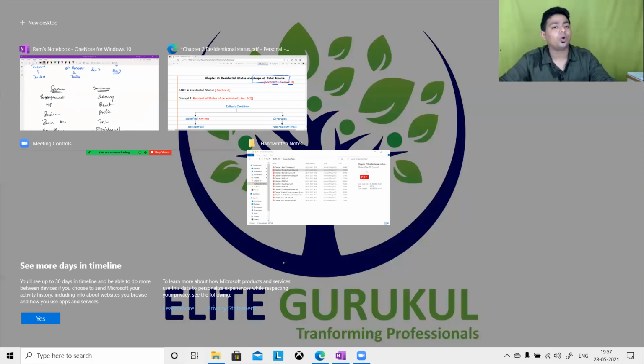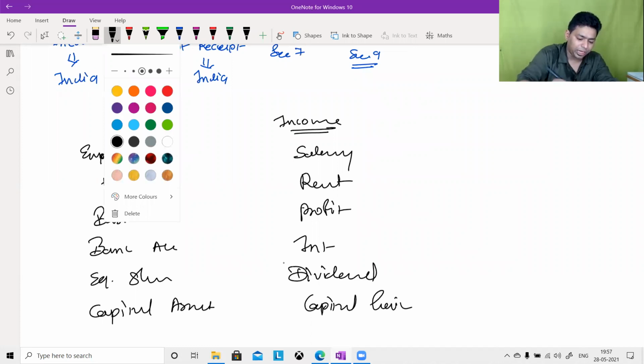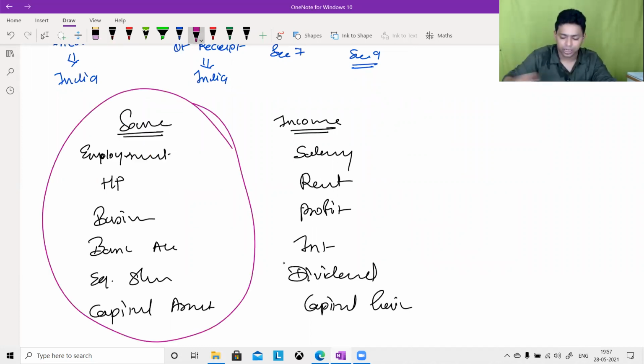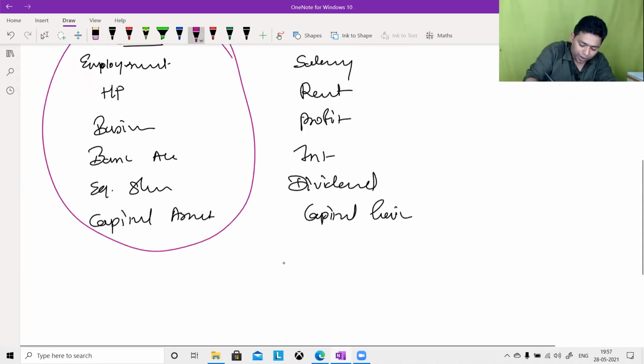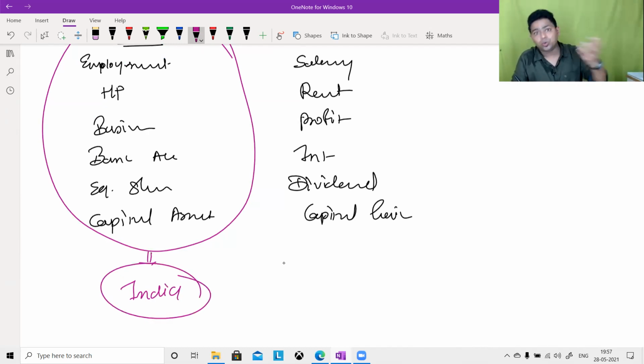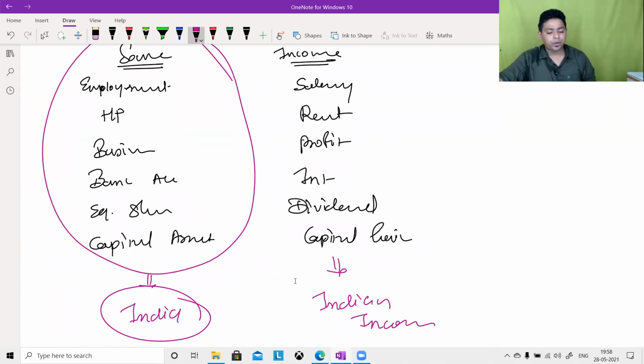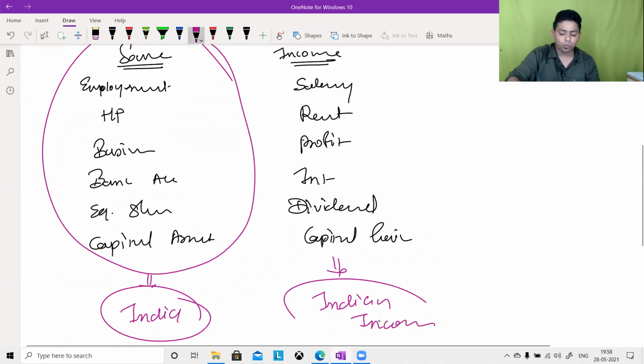Sir, if the source is located in India, geographically, then income which accrues from those sources is called Indian income. And once I say this is an Indian income, what happens then?